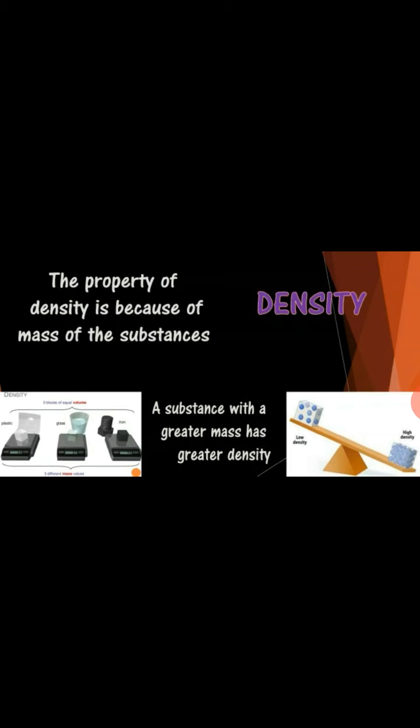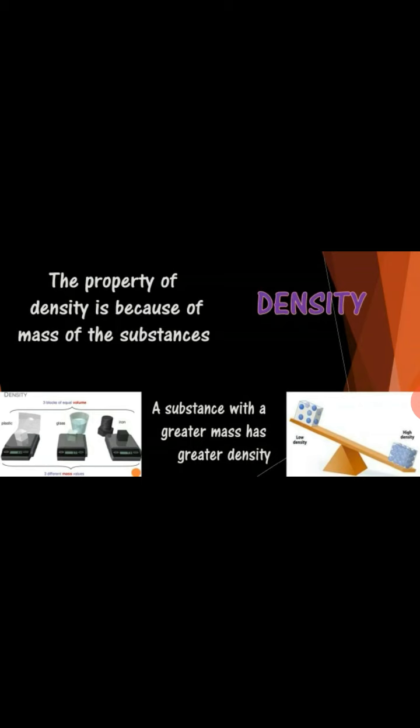You can see that the mass of different substances having the same volume can be different. This difference is because of the difference in density between substances of the same volume. Those with greater density are heavier than those of less density.